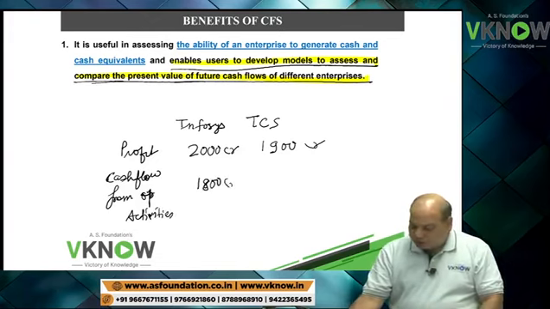So when I look at their cash flow generating ability, we find that TCS is able to generate more cash compared to Infosys. Cash is the real thing, right? So therefore nowadays analysts will not only look at the profit figure, the analyst will also look at the cash flow generating ability to compare the two firms.